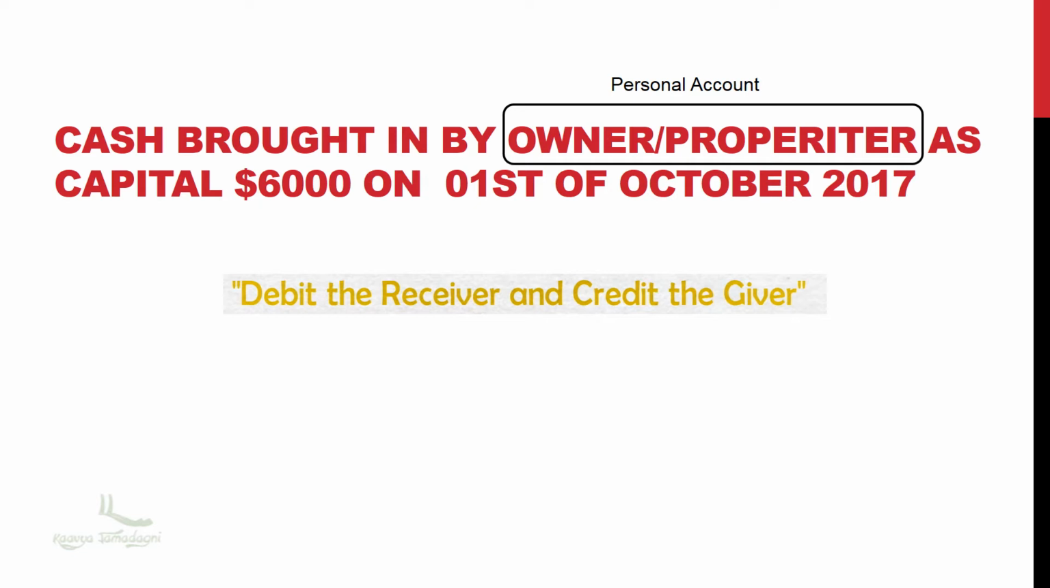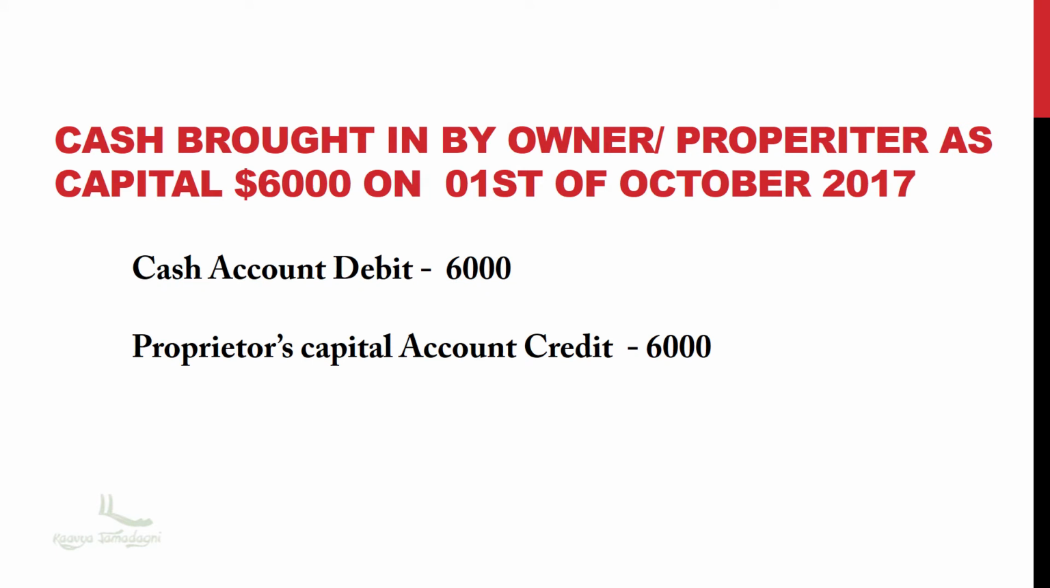In this case, the proprietor is a giver of cash to the business, and he gives the money to the business as capital. Hence, his account is credited. So finally, the journal entry will be: cash account debit $6,000 and proprietor's capital account credit $6,000.